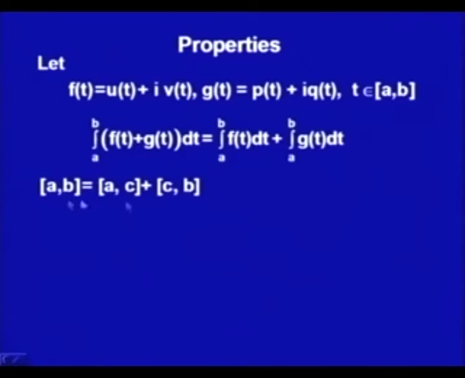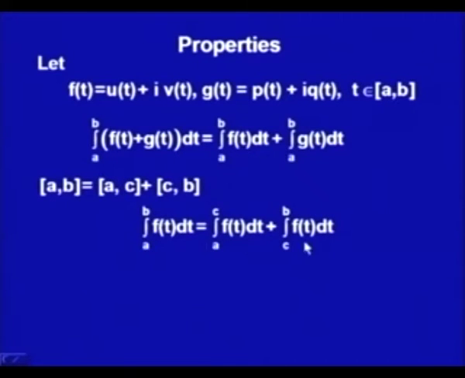Moreover, if I can divide this interval a to b at a point c, such that my interval a to b can be written as a to c and then c to b, my integral can be divided into two: the integral from a to b of f(t) dt can be given as the integral from a to c of f(t) dt plus the integral from c to b of f(t) dt.